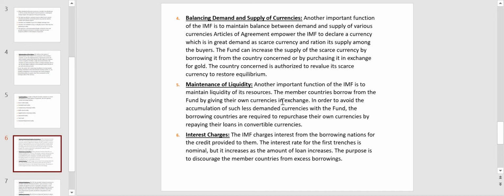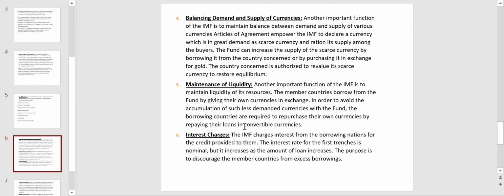Whenever the member countries are in need of funds, the IMF will buy their currencies and lend them funds. But when they are repaying, they have to buy back their currency by giving IMF other currencies. By doing so, they can maintain liquidity of funds.